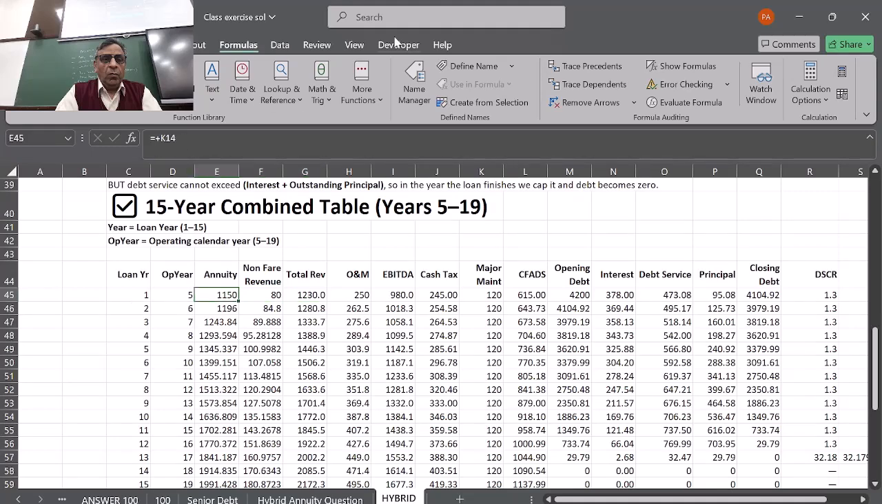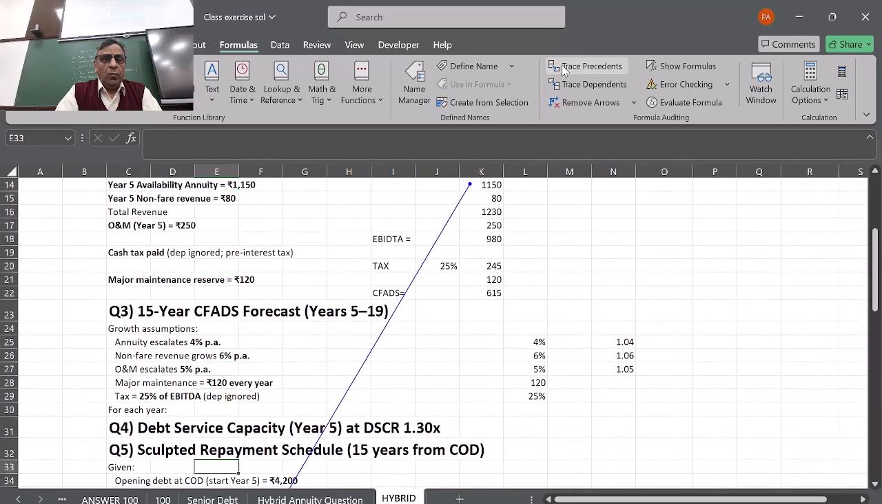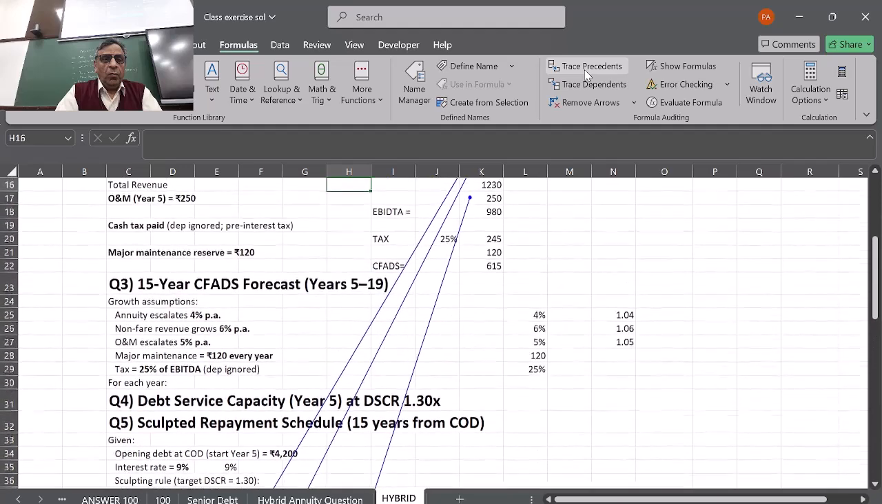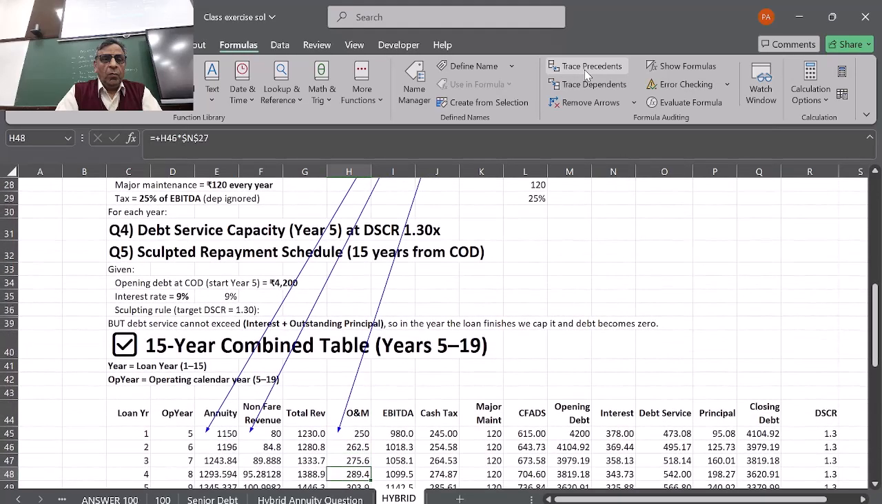Here, what I have done is use links. The revenue is coming from the first sheet, and similarly, the non-fare revenue is also linked here, which is also coming from the top sheet. Then the total revenue is the sum. O&M is 250, which I have also picked up from my first-year calculation. Then EBITDA is calculated using the formula.